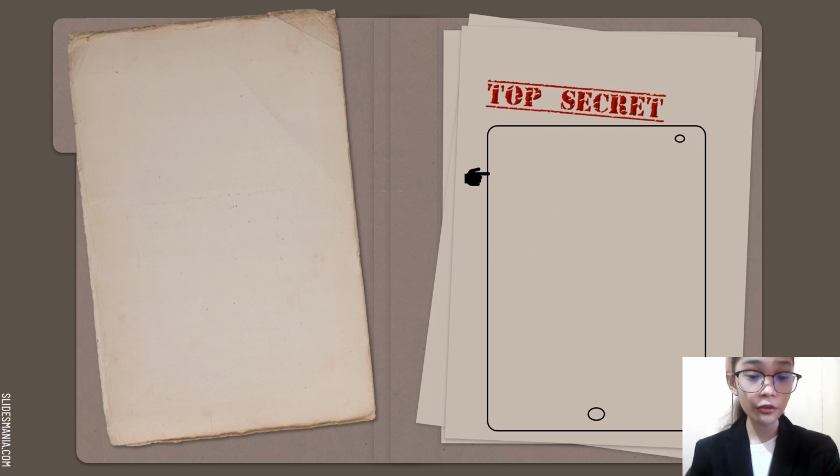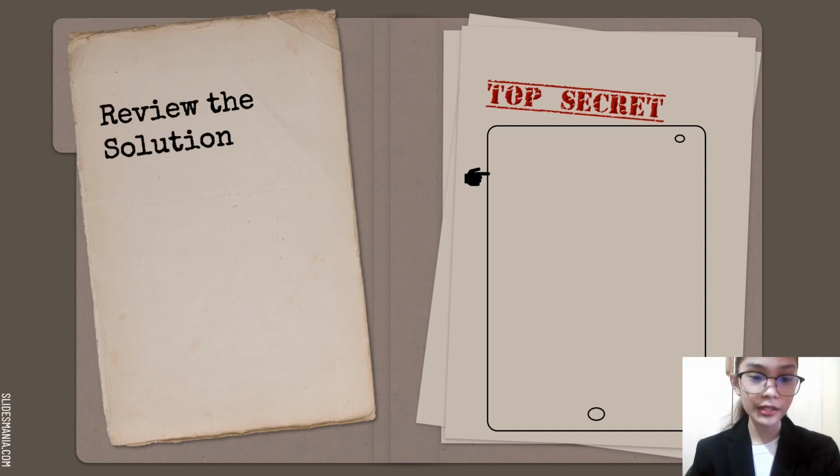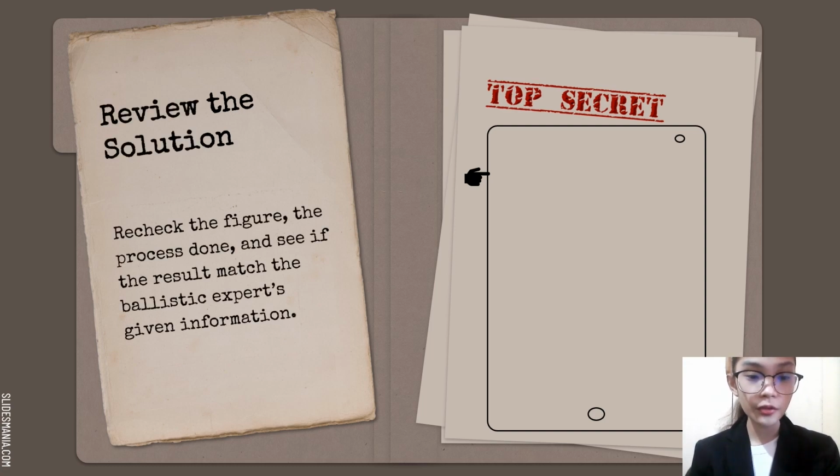We now know the killer of Mr. Bongs, but to be sure, let's review the solution first. Or check the figure, the process done, and see if the result matches the ballistics expert's given information. And since we are able to find out from our solution that suspect number 1's distance from the victim's body is 190 feet, which matches the ballistics information.